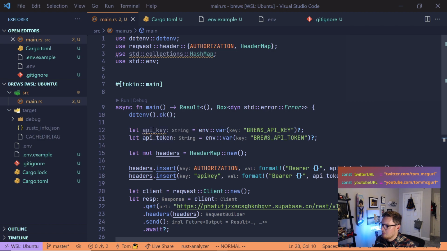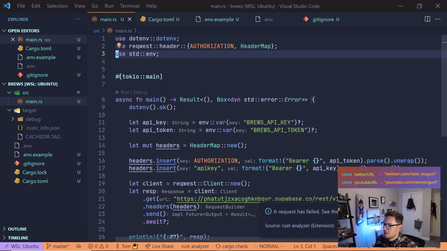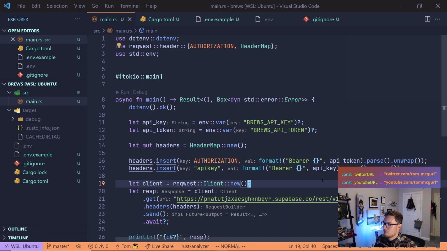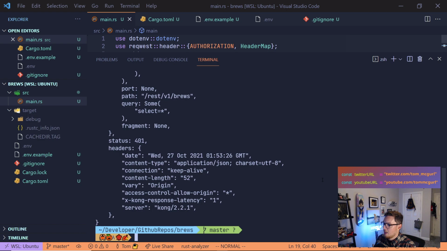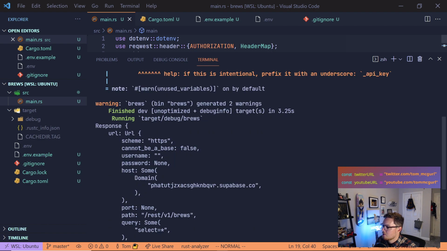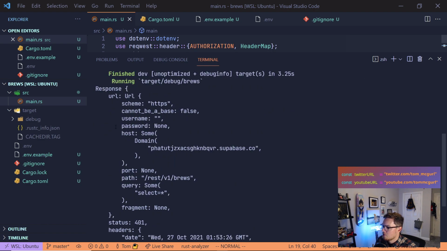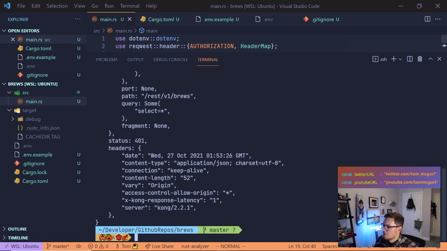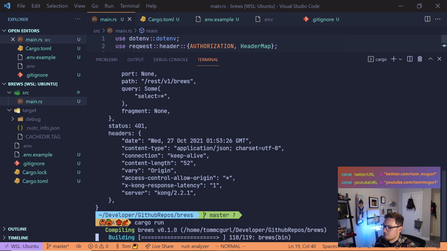It also looks like API key isn't being used. And yep, that's right. Another good call out. So let's get rid of that unused import. We're not using the hash map. Now we're good. And let's take a look at what our response was. So in this case, we got a response, URL, cannot be a base, false, username, blank, host. We got a 401, which means forbidden because our API key was wrong. So let's try again now that we've changed it.